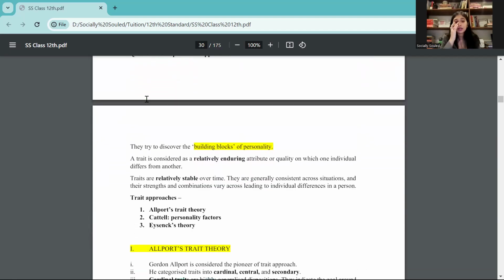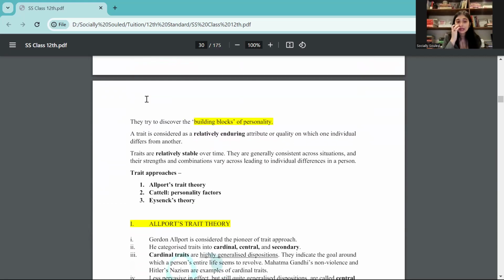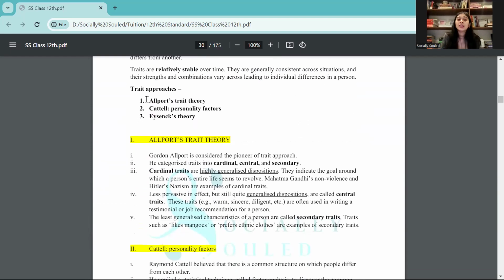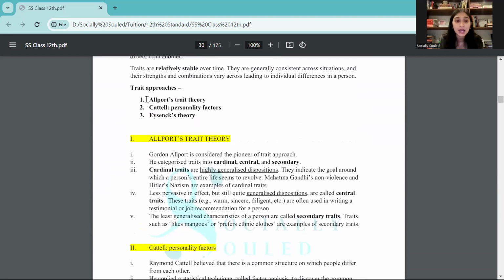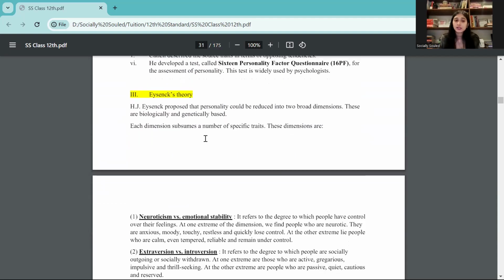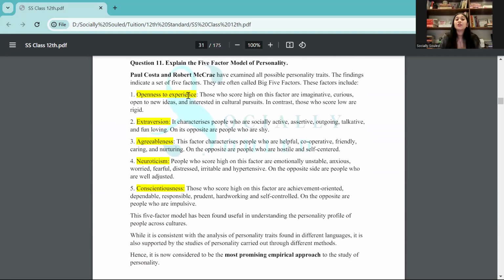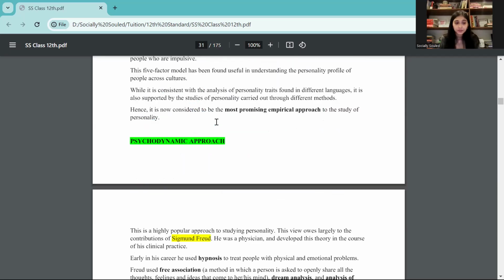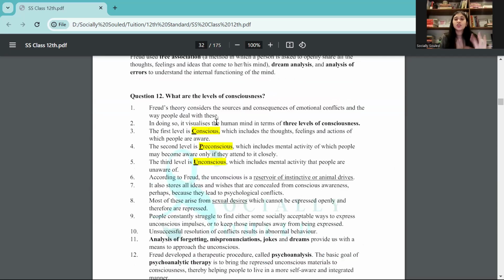Then you have your trait approaches, where again there are different trait approaches like Allport's trait theory, Cattell's trait theory, and Eysenck's theory, right? Here again, you need to know what each theory meant. Like for Eysenck, he first gave two dimensions, then a third dimension was also added. That is something you need to know, right? This part you can read through. Now the five factor model of personality here is again very important. Paul Costa and Robert McCrae suggested the OCEAN personality, that is openness to new ideas, conscientiousness, agreeableness, extroversion, and neuroticism.